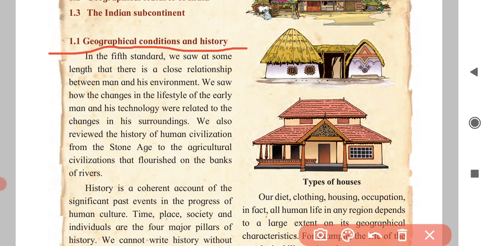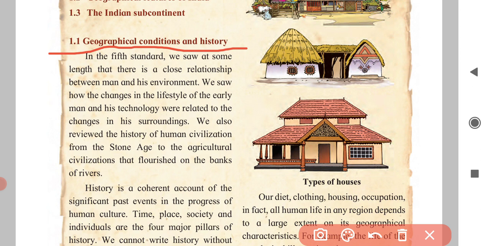We also reviewed the history of human civilization from the Stone Age to the agriculture civilizations that flourished on the bank of rivers. Dear student, this is a small paragraph. If you read it carefully, with concentration, you will understand this very easily. For better understanding, I will explain this paragraph for you.